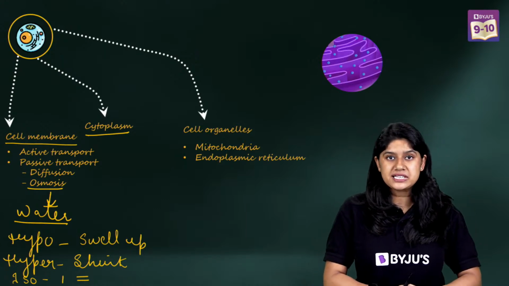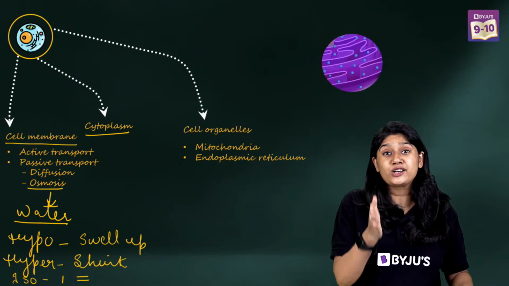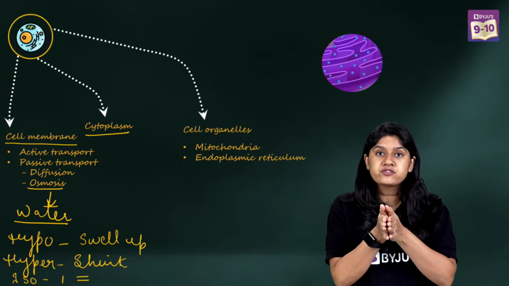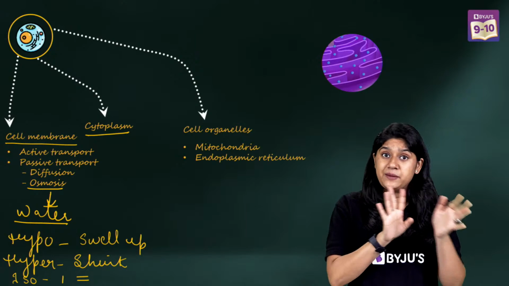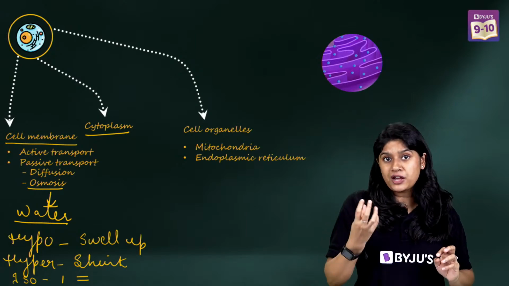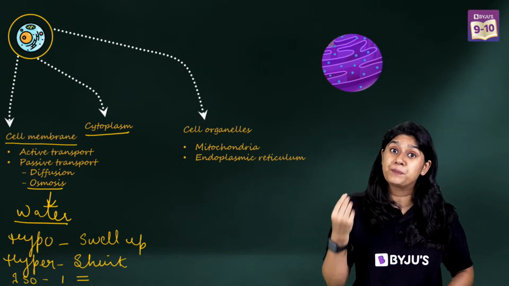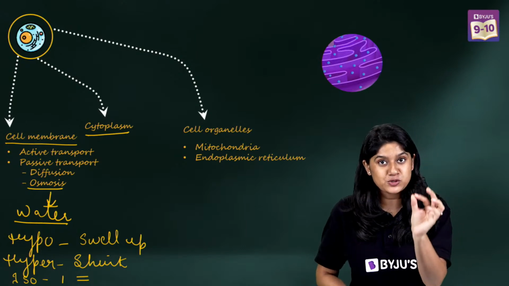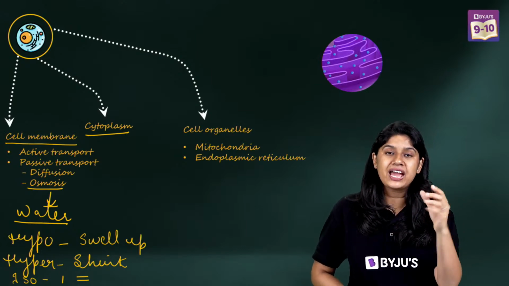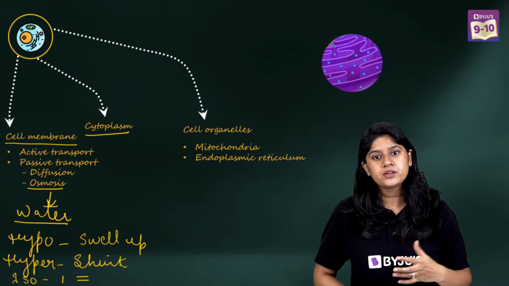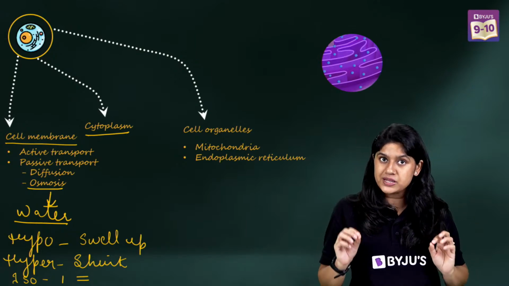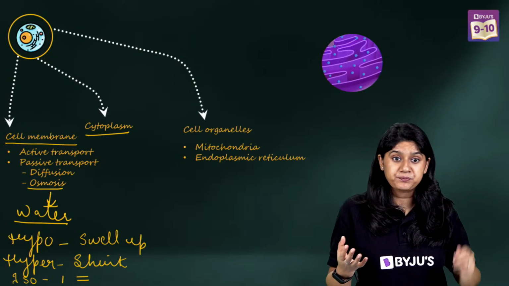Yes, ER is endoplasmic reticulum. It's very close to the nucleus, and of course it has two different types. We have smooth endoplasmic reticulum that helps in the synthesis of lipids. Of course, it does not have ribosomes. That's why it's smooth. And we have rough endoplasmic reticulum, which of course has the ribosomes, and it helps in the production of proteins.